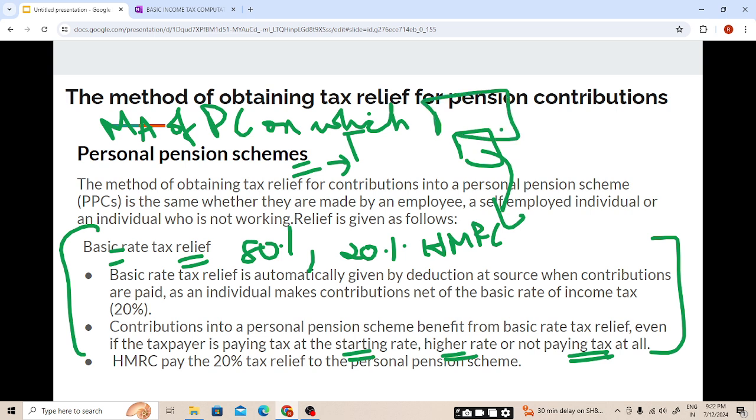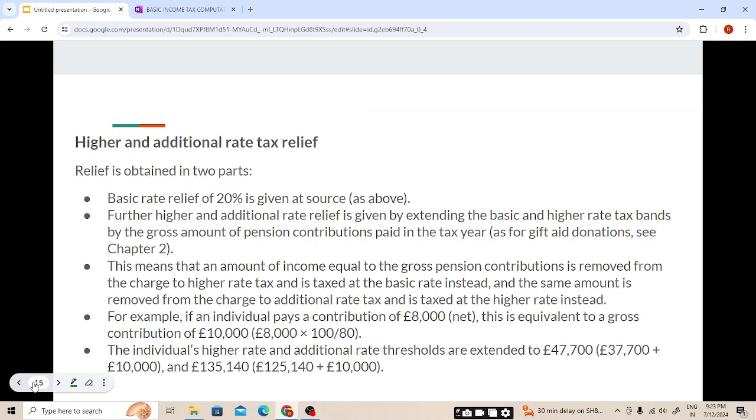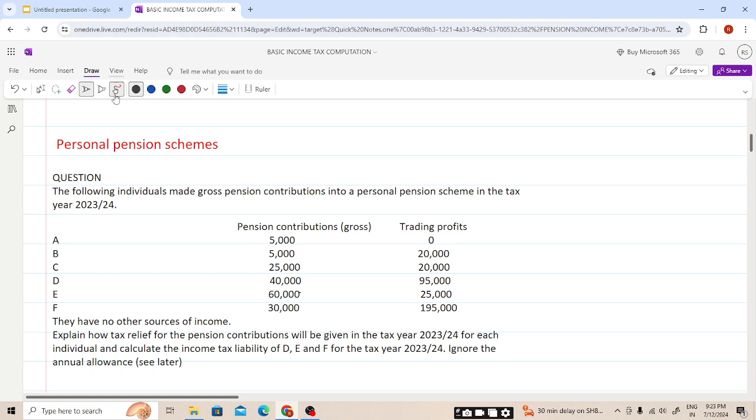Then we will be using this amount for the tax relief purpose. This amount will be used to increase the band also, and this amount will be paying only 80% and 20% will be paid by the HMRC.